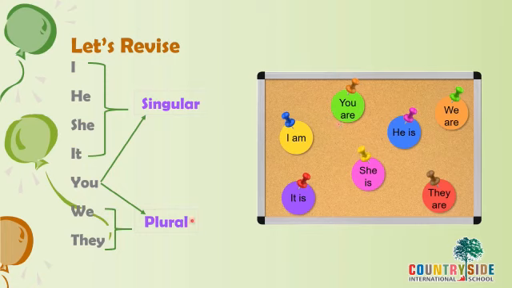With plural, the word are is always used. We are, they are. So children, you need to remember that with singular pronouns, we always use is, and with plural pronouns, we always use are.